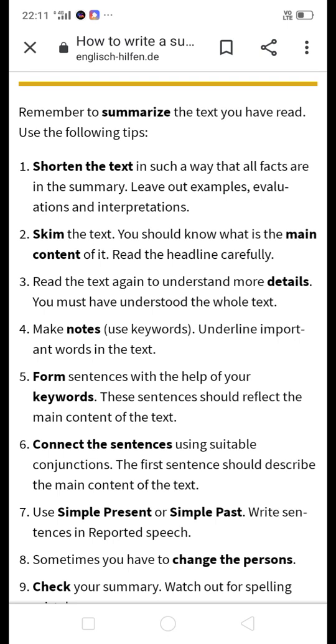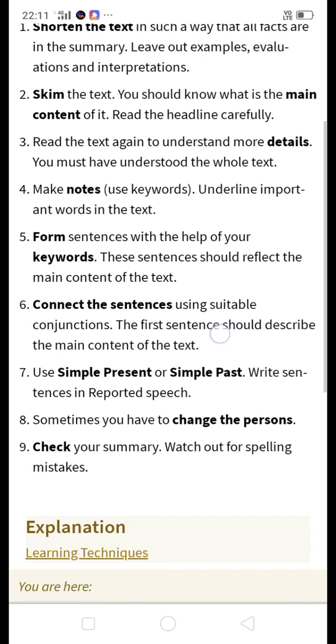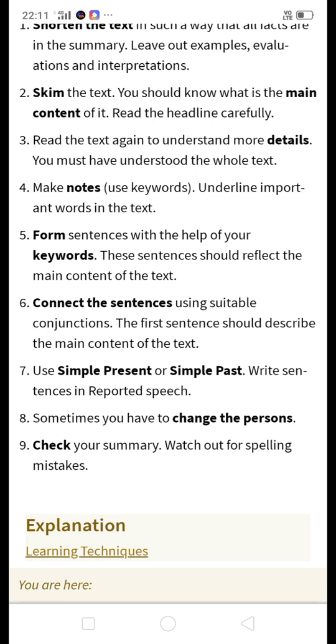Check your summary and watch out for spelling mistakes. After writing the summary, you have to check it for spelling mistakes. These are the summary points. Whatever I told, keep in mind. If you follow these tips, you can surely write a good summary and you will get the marks. This is summary writing.